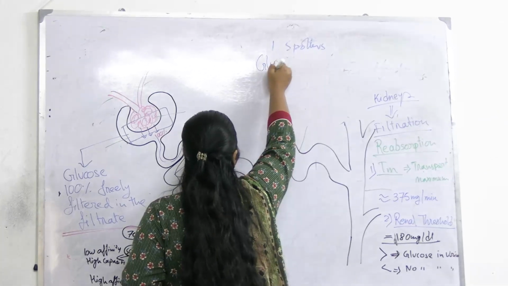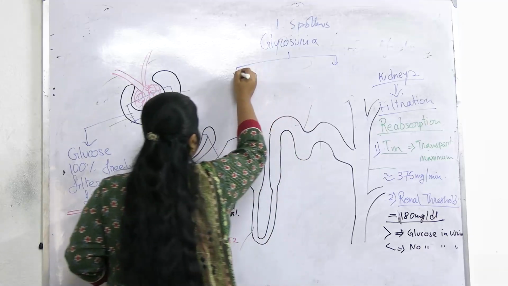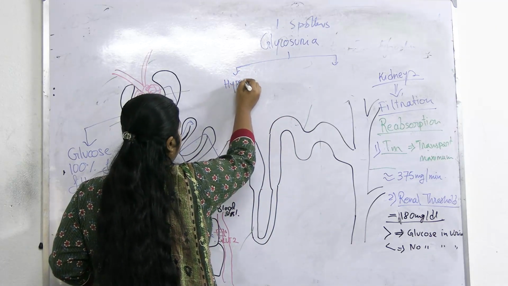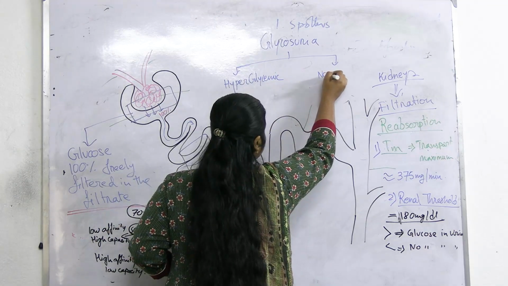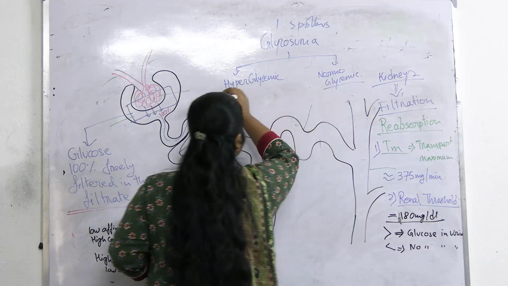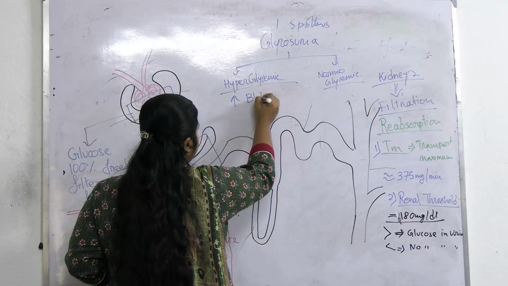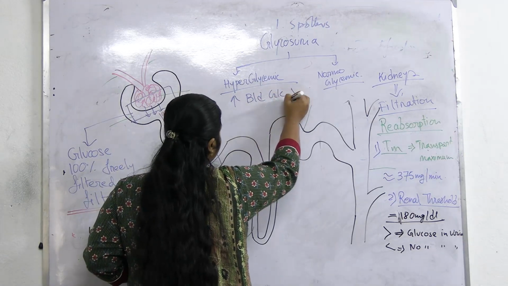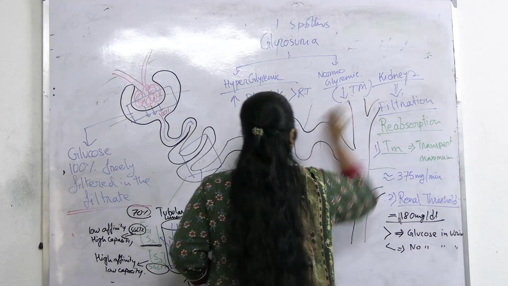Glycosuria can be divided into two parts: hyperglycemic, with increased blood glucose more than the renal threshold, and normoglycemic, with decreased transport maximum.